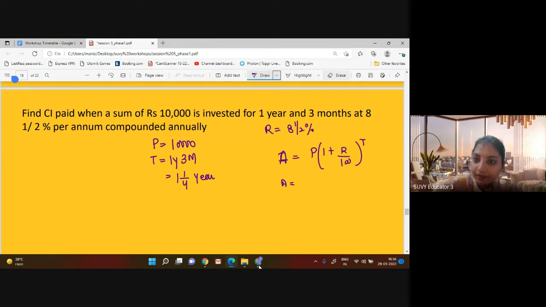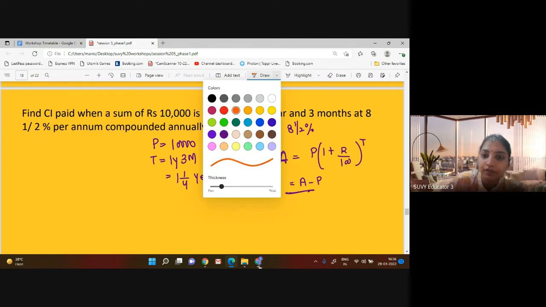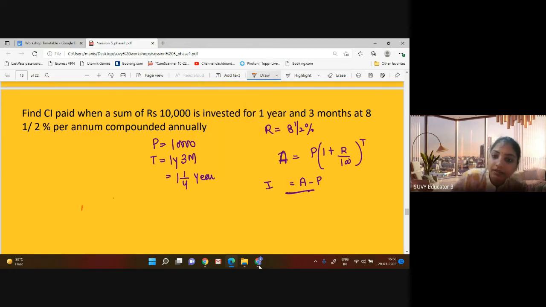Now if you want to find the interest, so interest will be amount minus principal. This will be the interest. So just have a look at what we can do. Here A is equals to 10,000 into 1 plus rate is 8.1 by 2, 100, power is 5 upon 4. So we will solve this, we will get the value of A. Any doubt? This is the way we will solve.